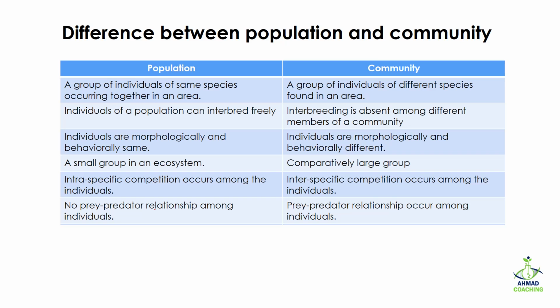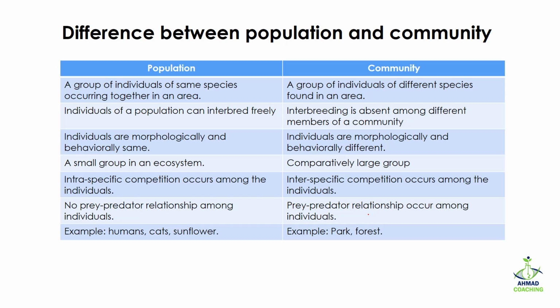In case of population, no prey predator relationship occurs. Why? Because they all belong to the same species. That is why there is no prey and predator relationship. While in case of community, we can see the prey predator relationship among the individuals. Like I said, that bear is going to eat the fish. Fish is one species, bear is one species, so they are going to have a prey predator relationship.